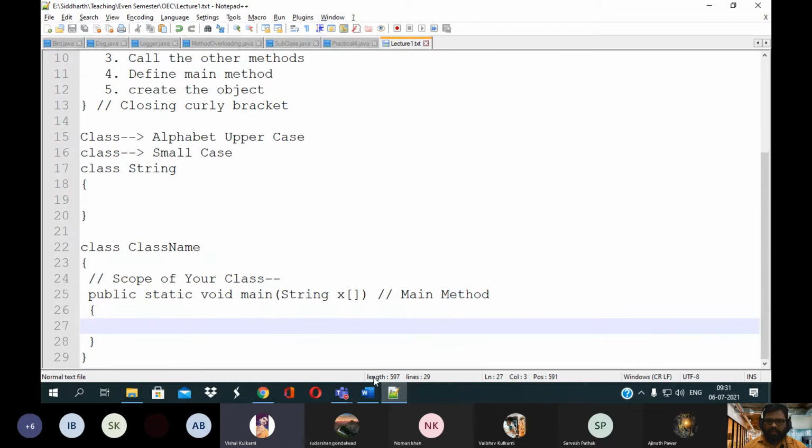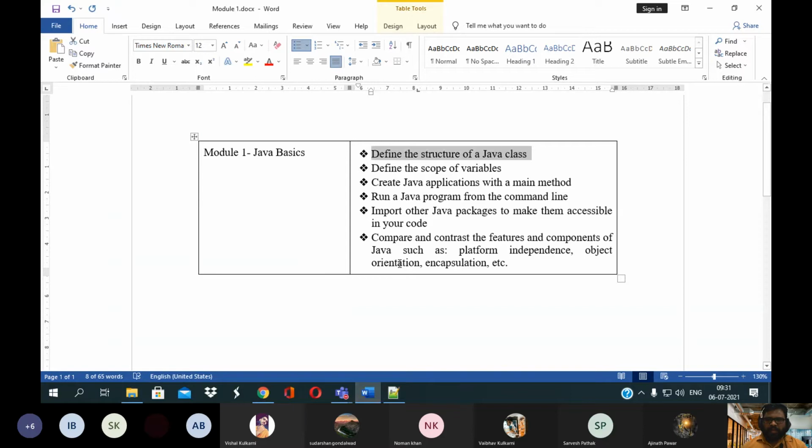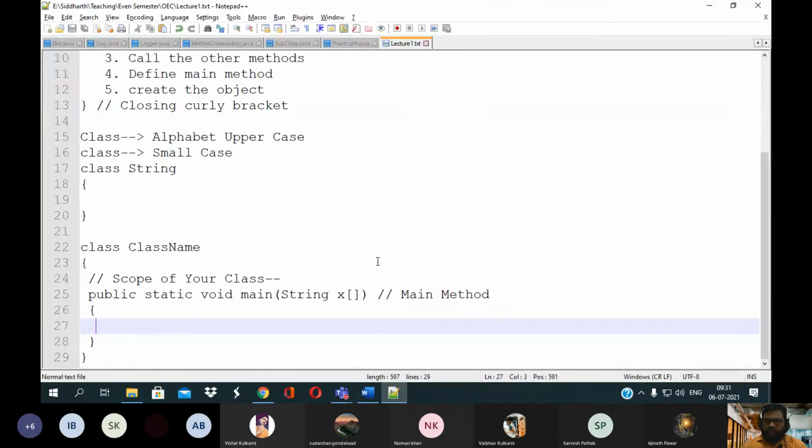Yes, sir. Okay. So now you need to define the scope of your variables. So how can we define the variables? To define your variable, you need to use the different types of data types. Okay. So which type of data can be held at a time? For example, you want to hold numerical data, real numbers, or character type of data.